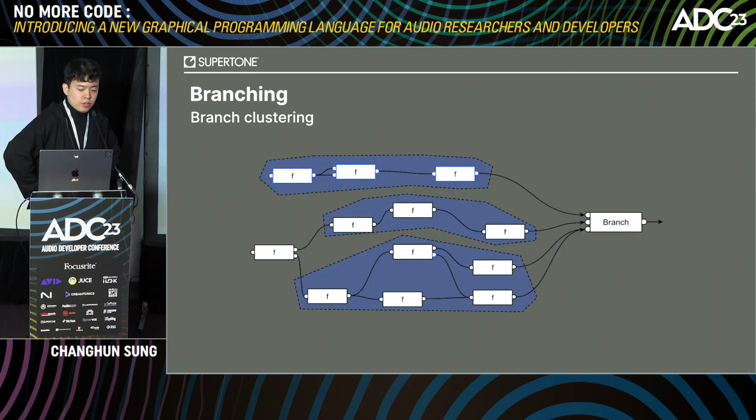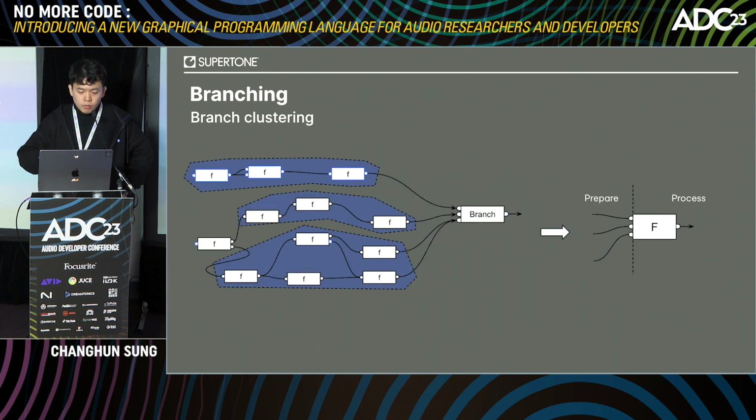We can do some optimization during branching. So the nodes connected to the branching nodes can cluster like this. The upper one is the condition cluster, and the second ones are the true and false clusters. As you can see, the leftmost node can't belong to either cluster because it affects both the true cluster and false cluster values simultaneously. So in the same way, the branch cluster can be treated externally as a single pure function.